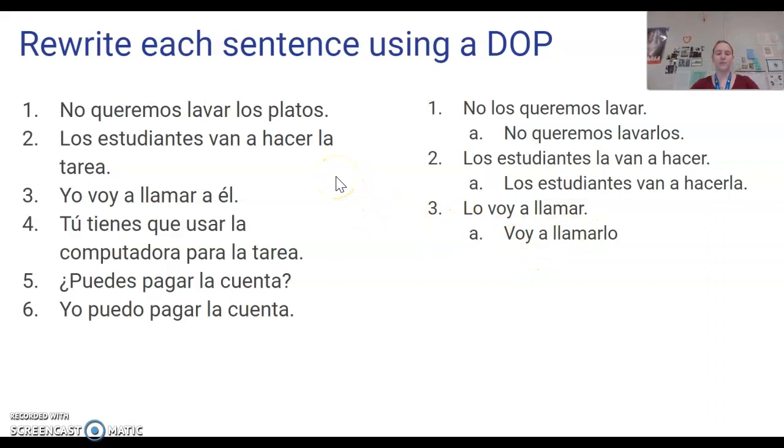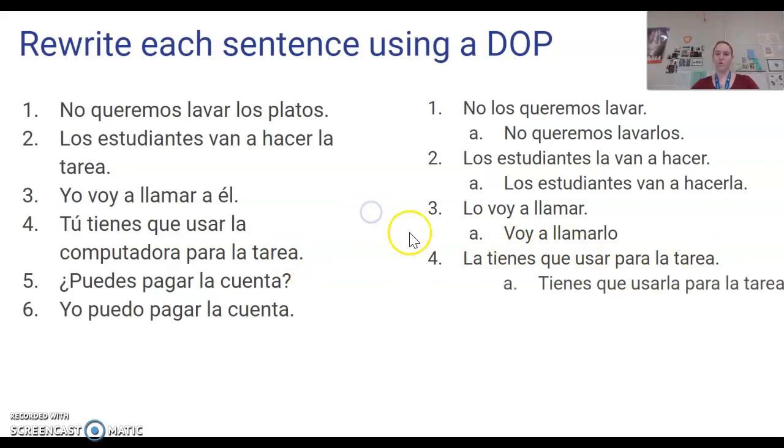Tú tienes que usar la computadora para la tarea. So my direct object is la computadora. I'm going to use the DOP la. Tú la tienes que usar para la tarea. You have to use it for homework. Or tienes que usarla para la tarea. You have to use it. And make sure you have your que in here because that's what expresses the obligation.